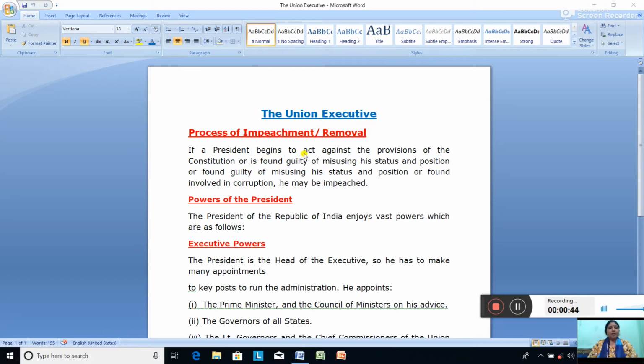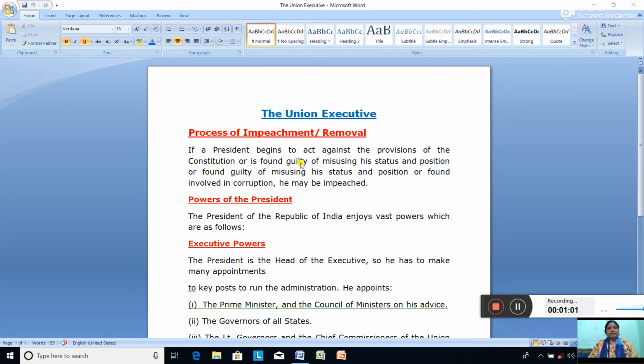But why is this impeachment motion called by the parliament? The parliament has the power to call the impeachment motion, but why is it called against the president?